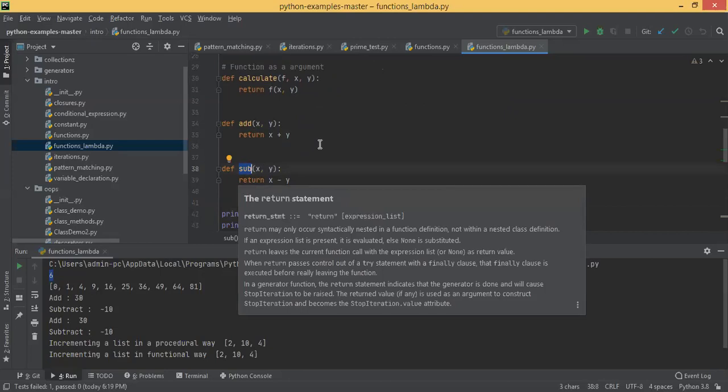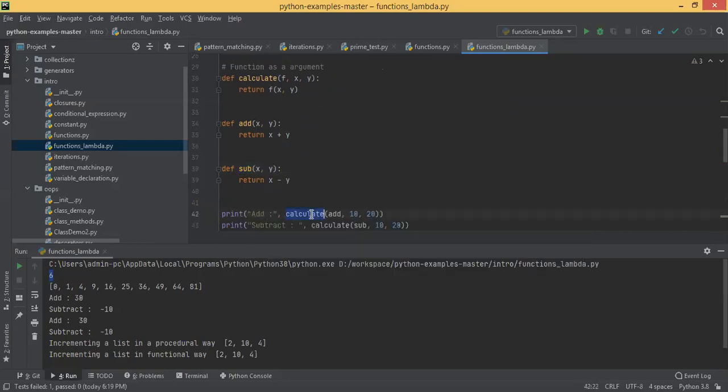Now here you see I called this calculate function and I pass add here. Add comma 10 comma 20. You can see I'm passing the function name. I'm not calling this function. Calling the function means I'll be calling this function in this way. But here that's not the objective. Here basically I'm passing the function name. I defined a function called add which takes two parameters.